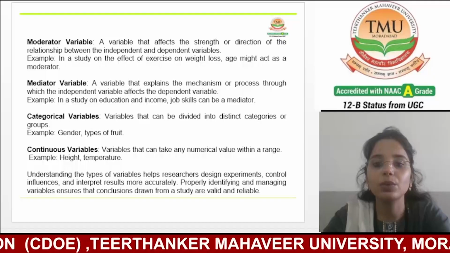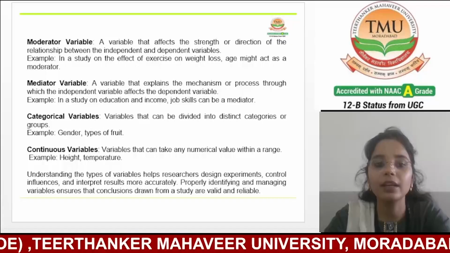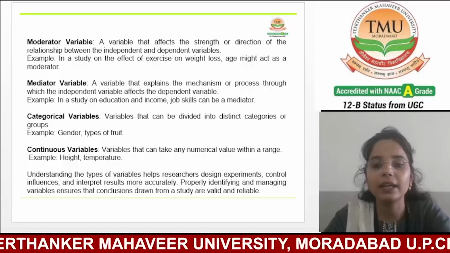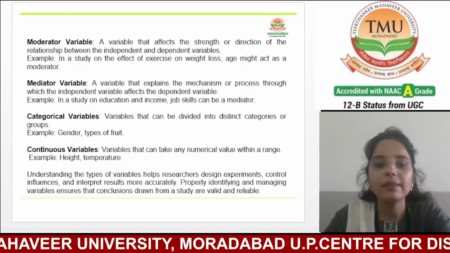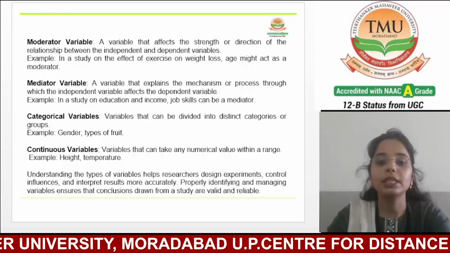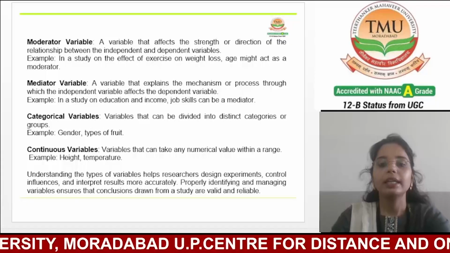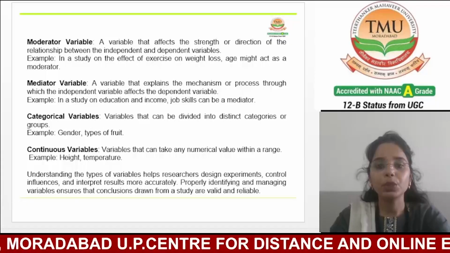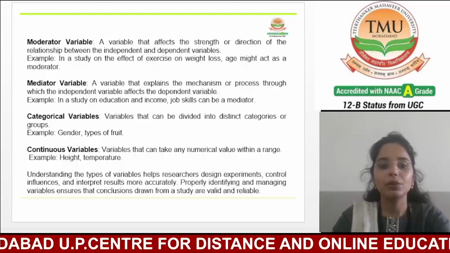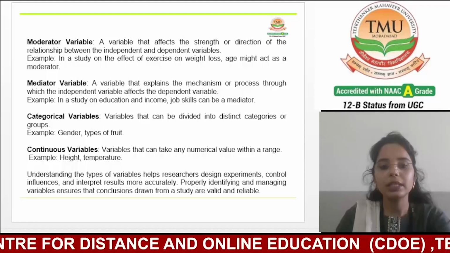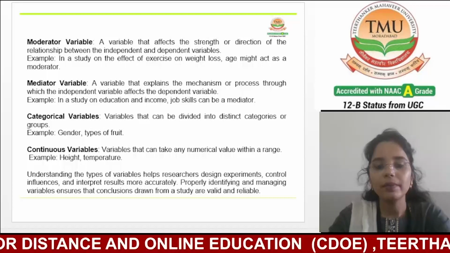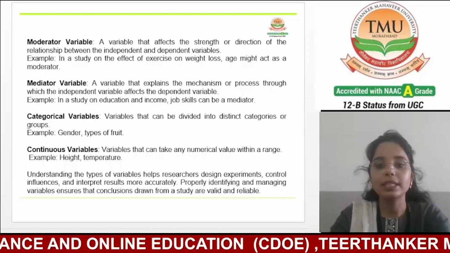These variables do not have a natural order or ranking, although some can have a hierarchical structure such as education level. Categorical variables are often analyzed using statistical methods that deal with proportions, frequencies or group comparison.